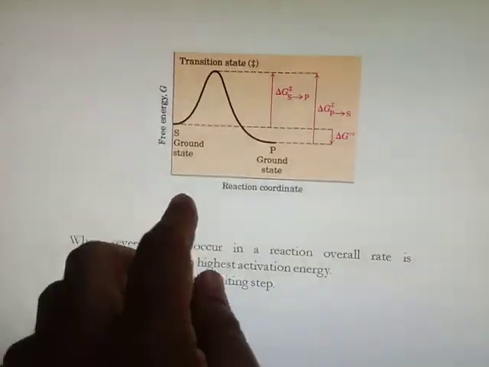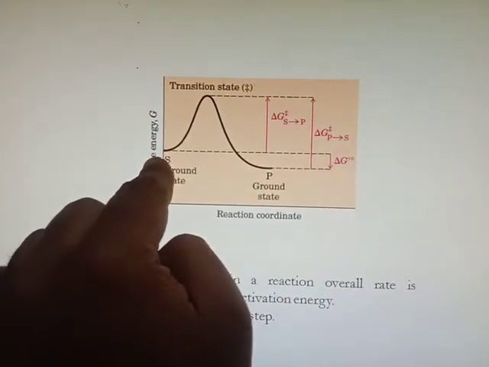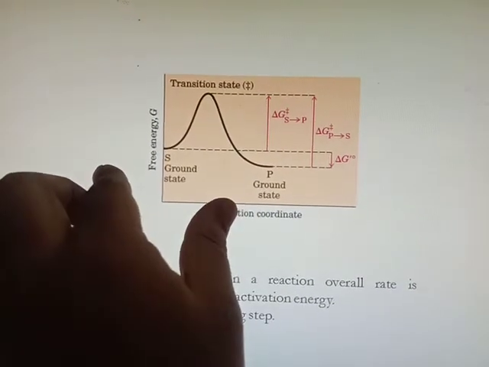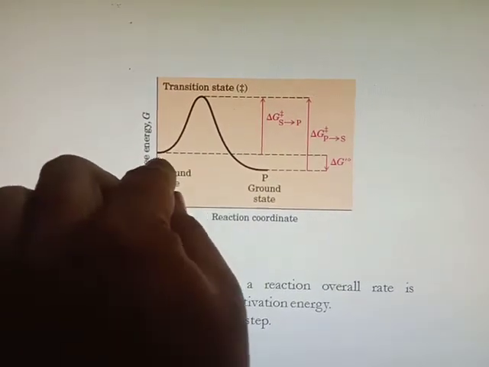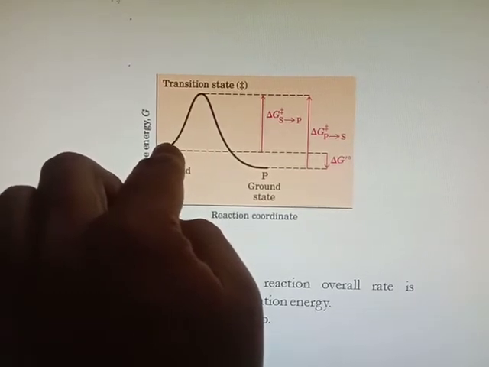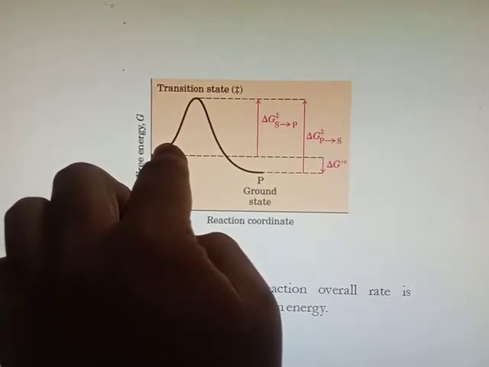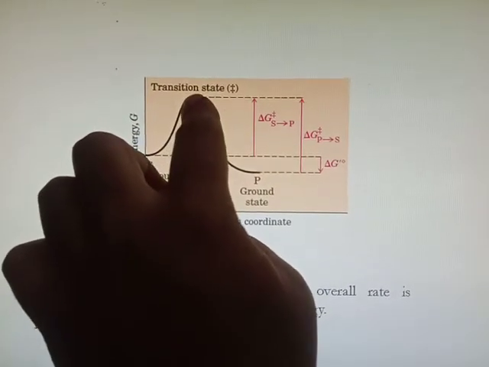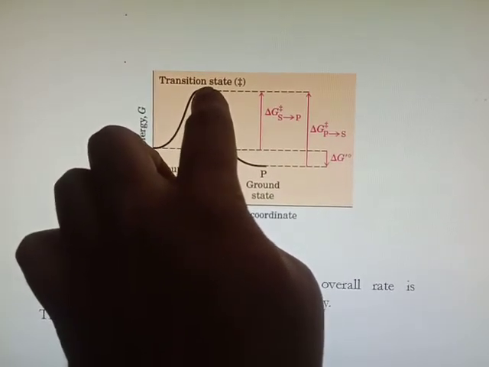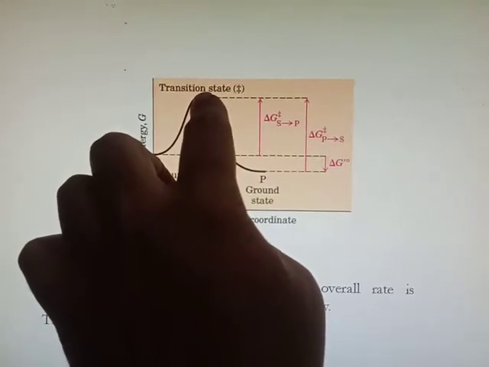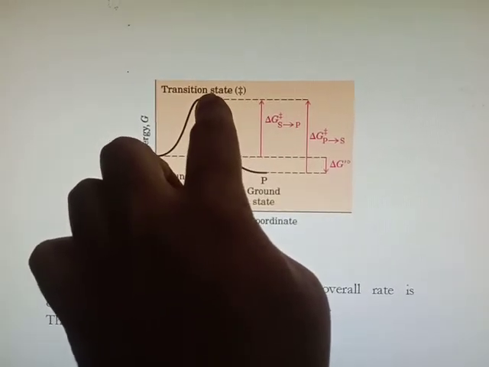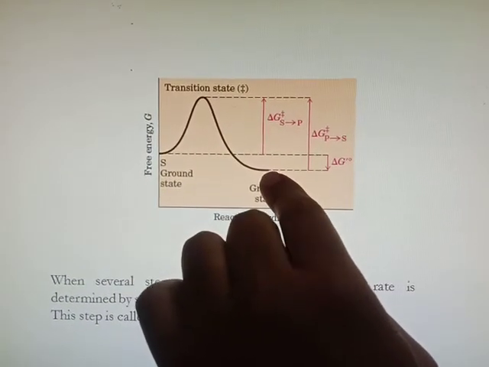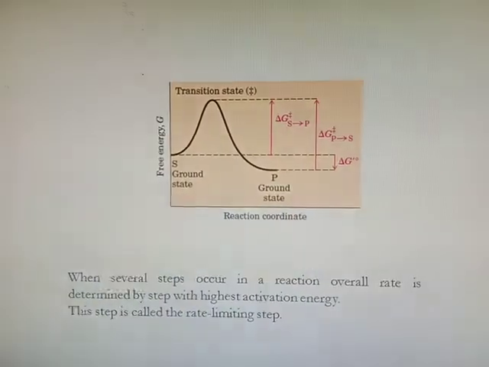So, at the ground state, the substrate and enzyme are separate. When the substrate binds to the enzyme, energy is released. When energy is released, more bonds form between enzyme and substrate. Then when all the bonds have formed, it reaches the transition state. After that transition state, the substrate converts into product, and the energy again comes down because of the breakdown of the previously formed bonds.